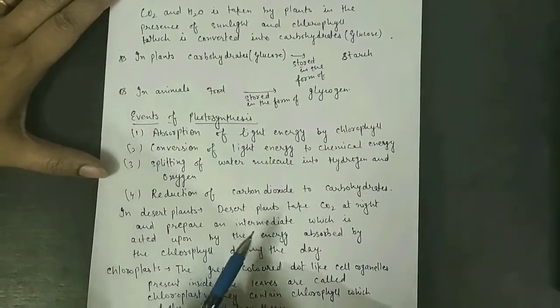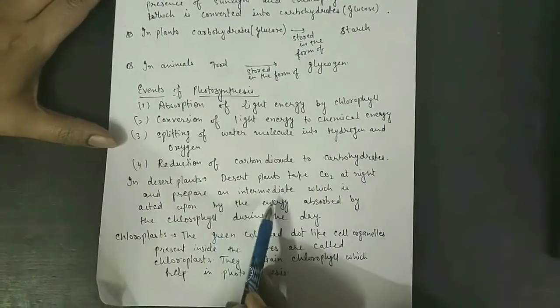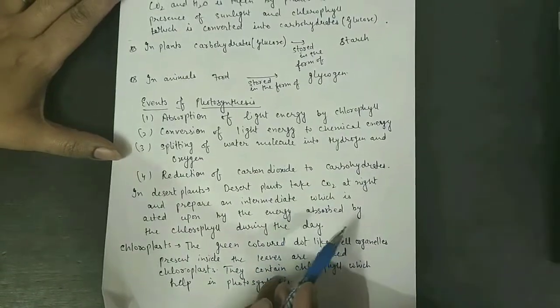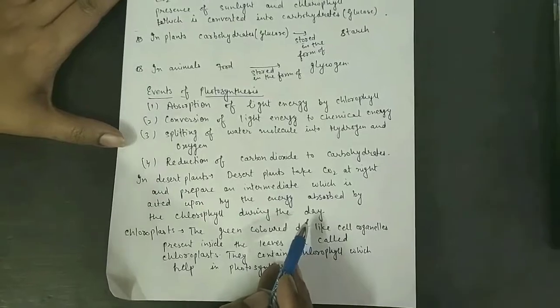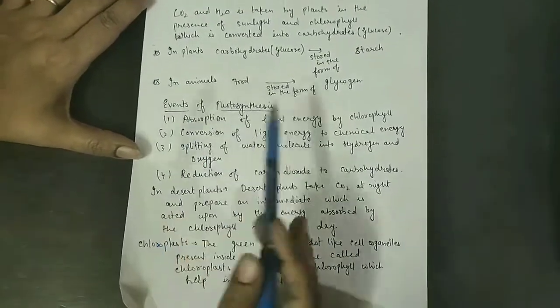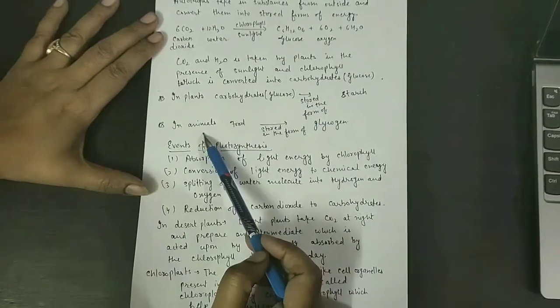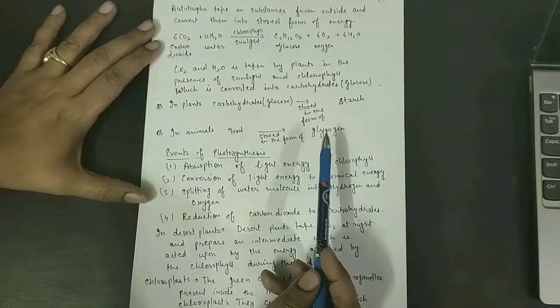Desert plants take carbon dioxide at night and prepare an intermediate which is acted upon by the energy absorbed by the chlorophyll during the day. In plants, glucose is stored in the form of starch. In animals, food is stored in the form of glycogen.